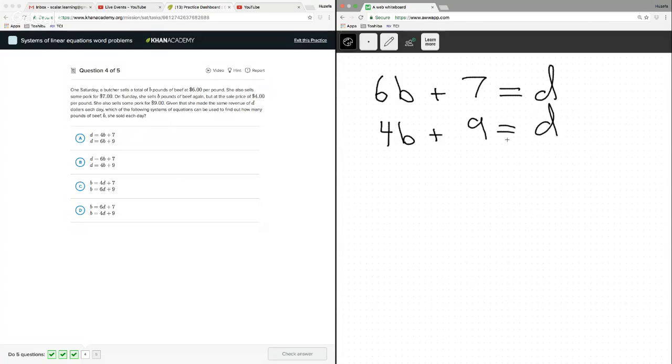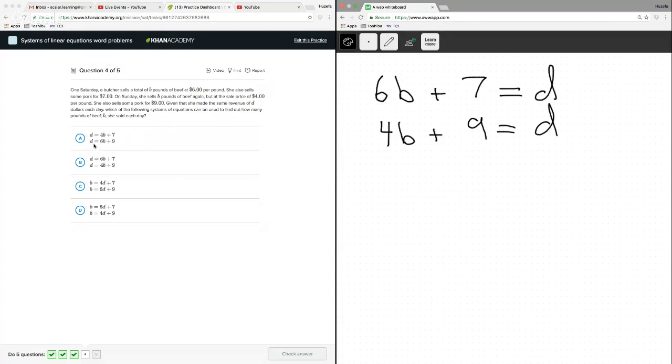So this is an interesting one. See the curveball they've thrown here. The second variable is not the price per pound of pork. We don't even need to know that. They don't even give us the number of pounds she sold of pork, so it's kind of impossible, but we've got these figures here just straight up. That's how much money she made. This is the total. The total we don't know, and we also don't know the amount of pounds for B. Now we have our system of equations. Again, we don't have to solve it, but this is what we have. So now, and it looks like they've written it in flipped order, but let's see.